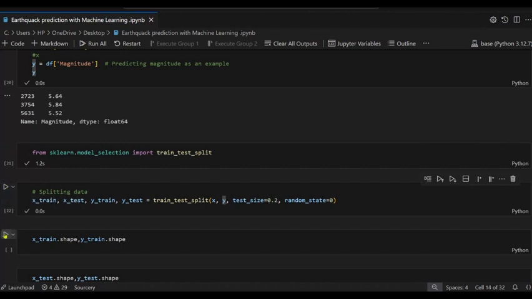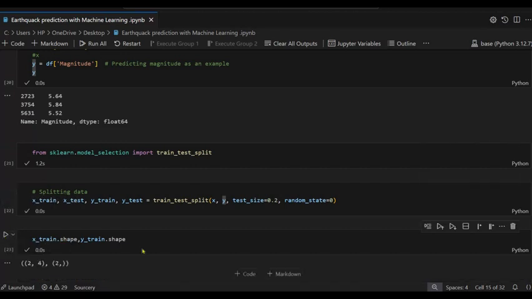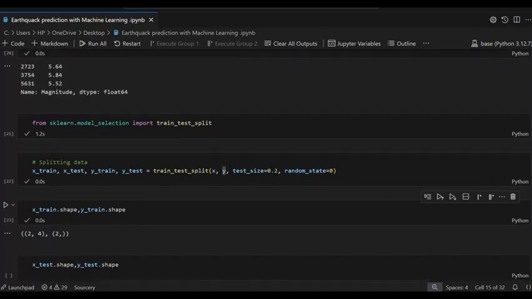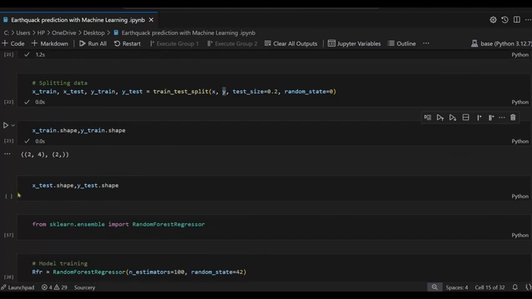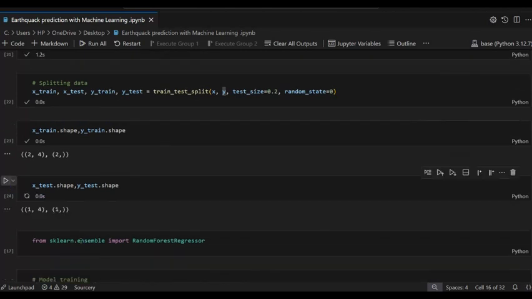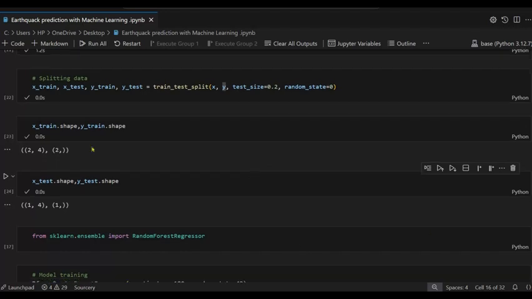So it's working now. Check the shape. It gives the shape of X_train and y_train, and the same thing for testing. It shows the shape very small because we updated the columns and created a new dataset. We used only some columns, that's why it shows very little.